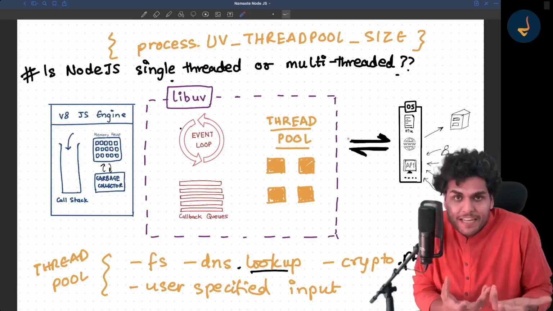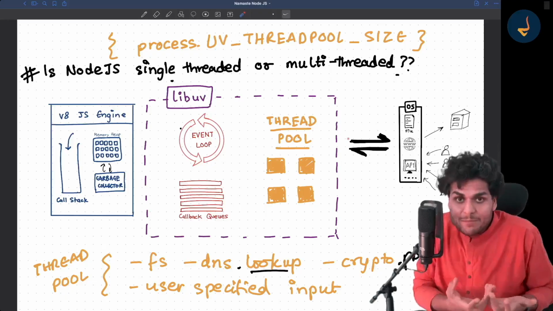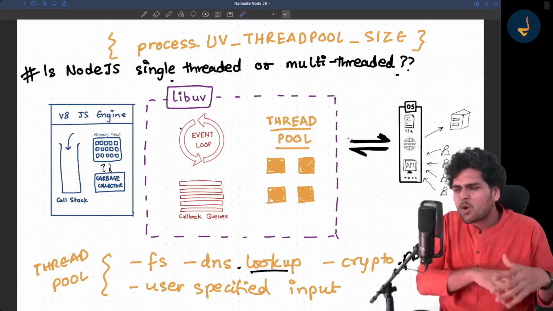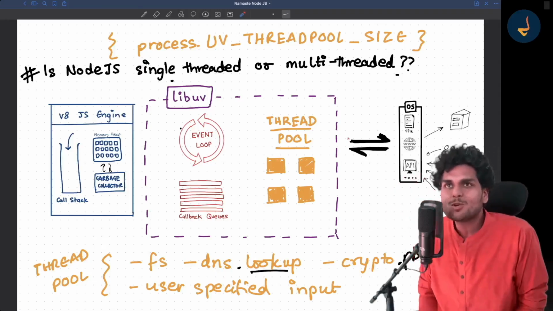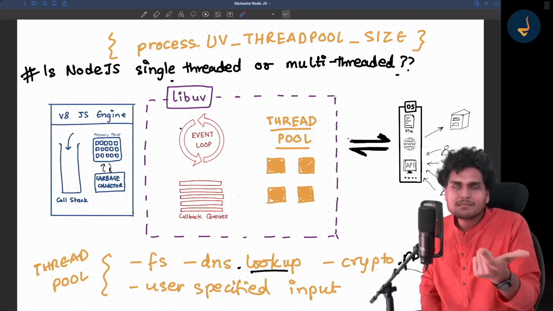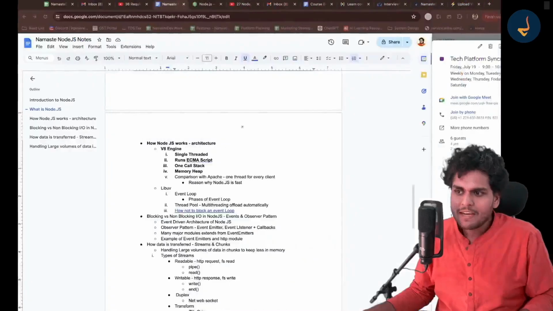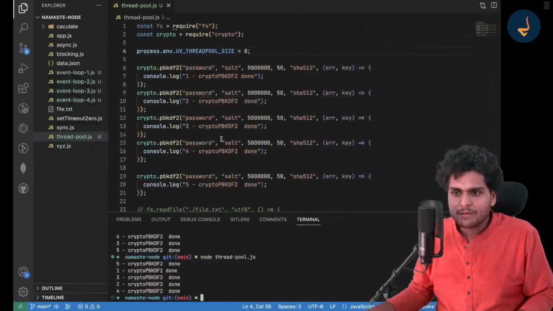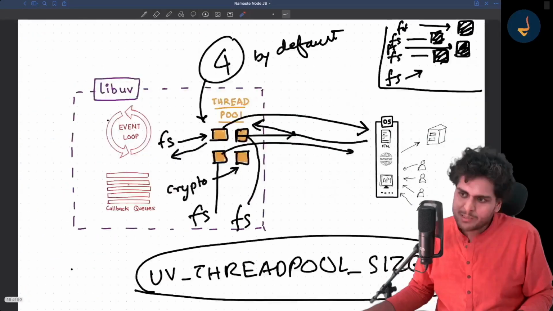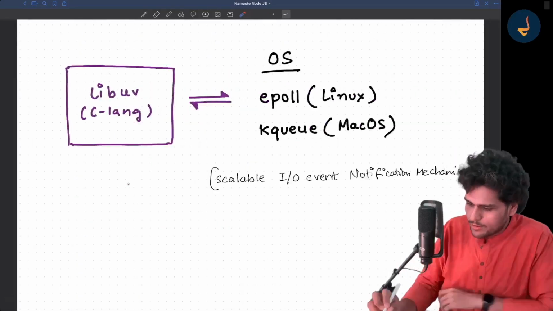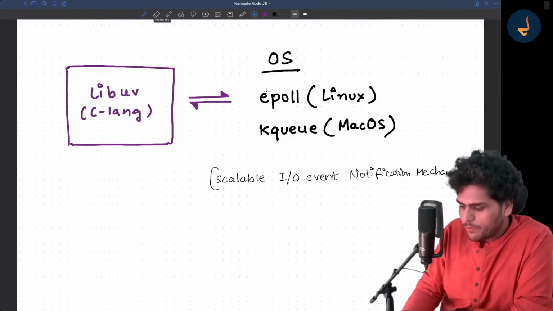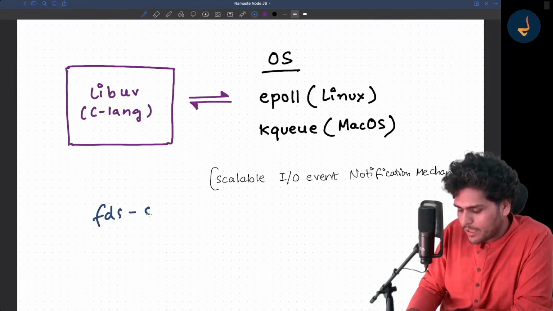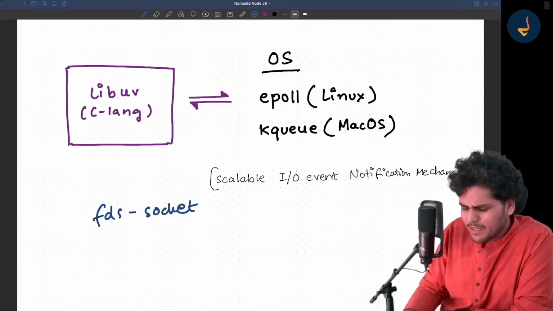There are event emitters, there are streams, there are pipes, there are so many things. Write down all these things. Maybe if I get time, I will explain all of these things to you also. So your homework is, first of all, to read about epoll and kqueue. Then read about FDs or socket descriptors. A little bit is also fine.